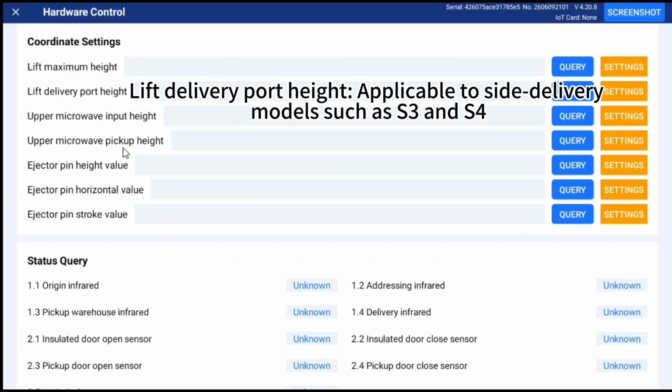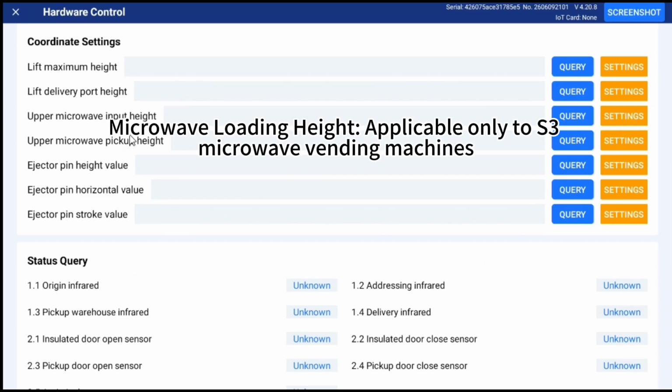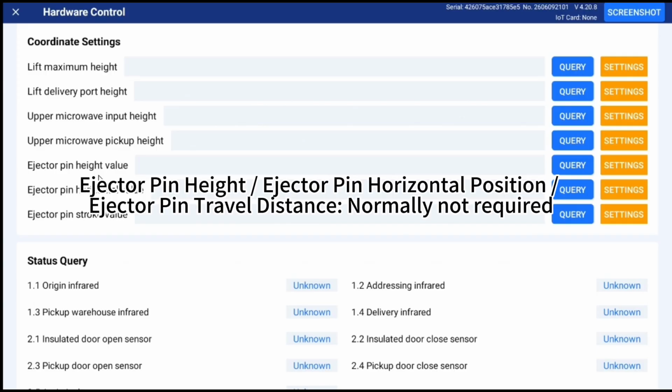Lift delivery port height. Applicable to side delivery models such as S3 and S4. Users may fine-tune the pickup position according to actual machine dimensions. Microwave loading height. Applicable only to S3 microwave vending machines. Ejector pin height. Ejector pin horizontal position. Ejector pin travel distance. Normally not required.